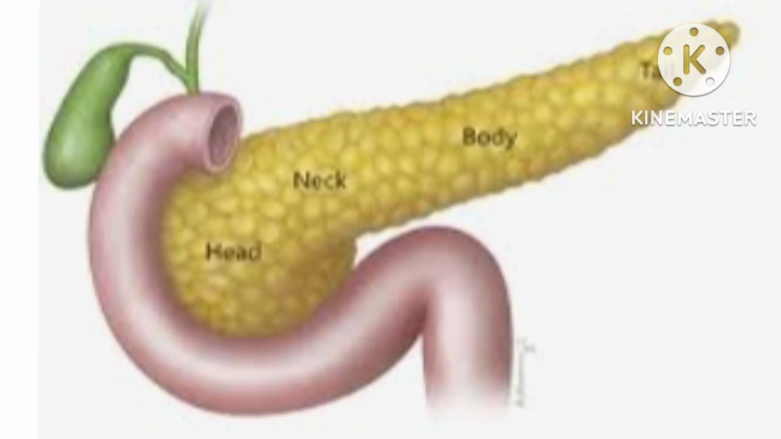Number 4. The pancreas. The pancreas produces pancreatic juices that neutralize the acidic stomach contents before they are moved into the small intestine. The pancreas also secretes lipase, an enzyme that breaks down fat molecules.